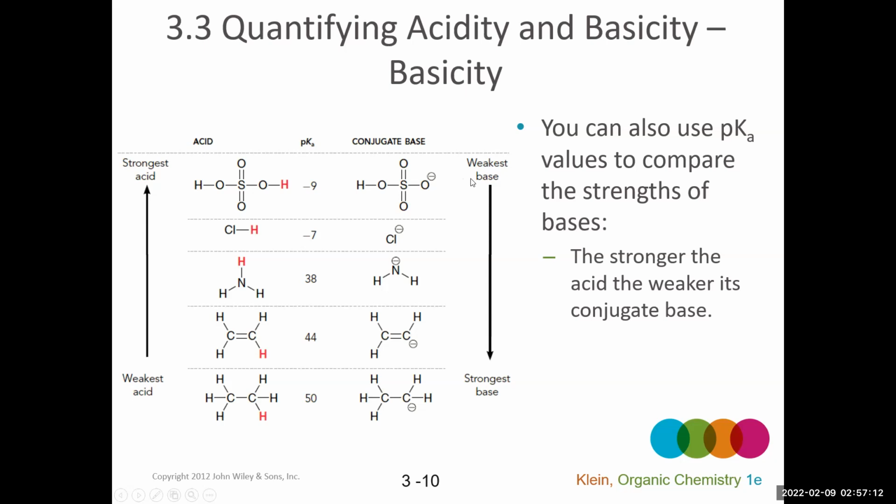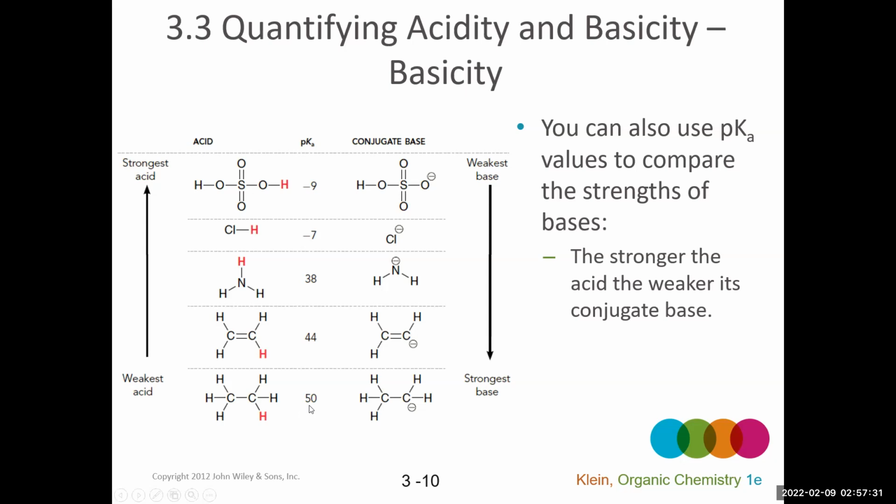So there's an inverse relationship between acid strength and base strength. The stronger the acid, the weaker the base, and vice versa. The weaker the acid, the stronger the conjugate base.